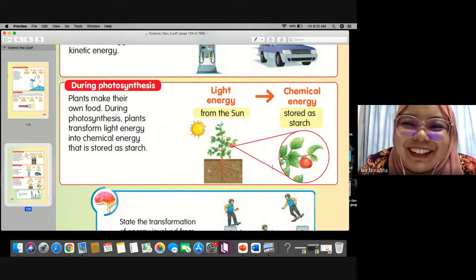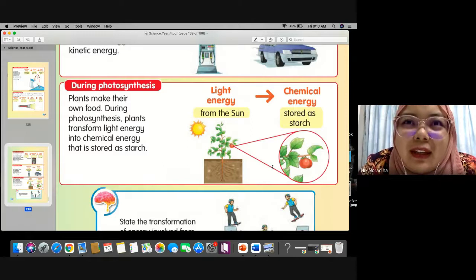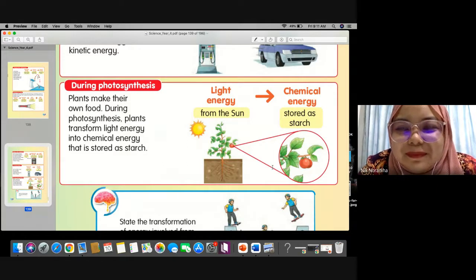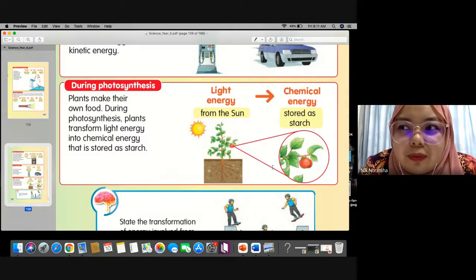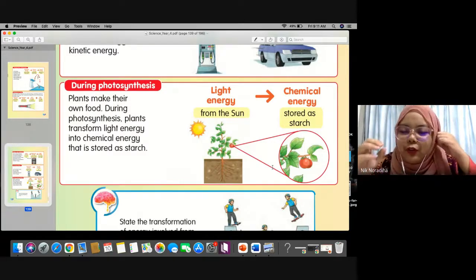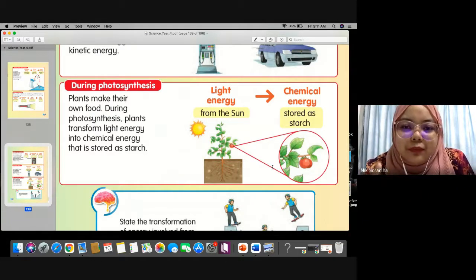Oh, okay, yes. Why do plants have to use chemical energy? So what energy can be found in food, Safia? Chemical. Correct. So plants produce their own food, right? We learned in what process? Photosynthesis, good job. Photosynthesis is the process where plants make their own food.